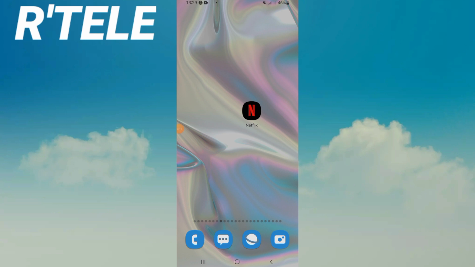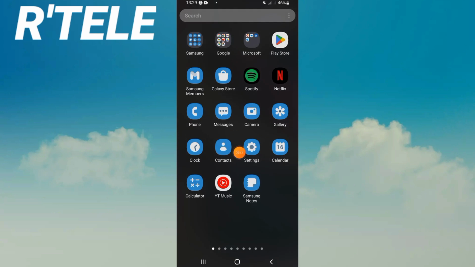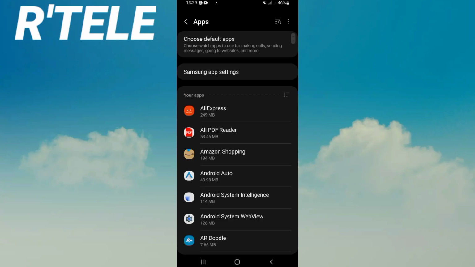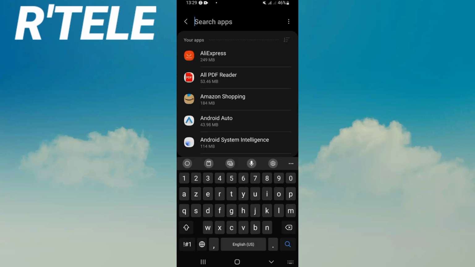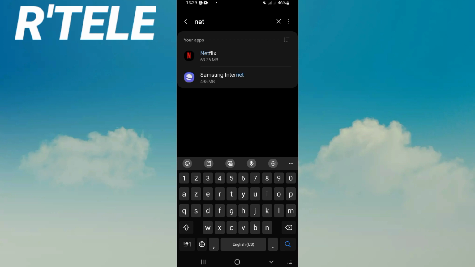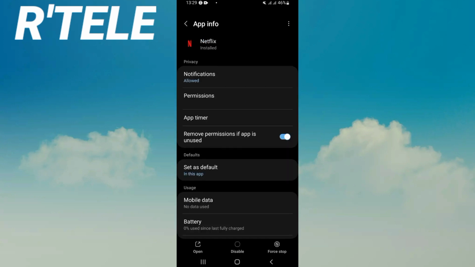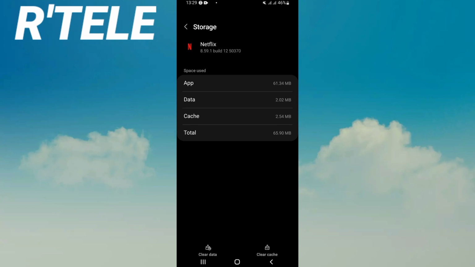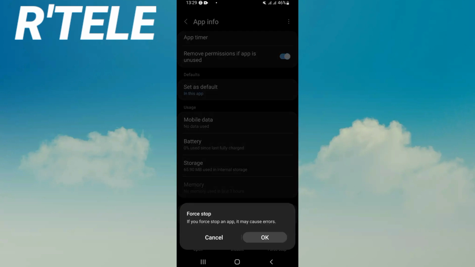So the first step, guys, just go directly and open your settings of your phone. Open now your apps option and search for Netflix. Click, and here you will find this list. Go to storage, click clear cache only and back. Click force stop in the corner of the screen, click OK.